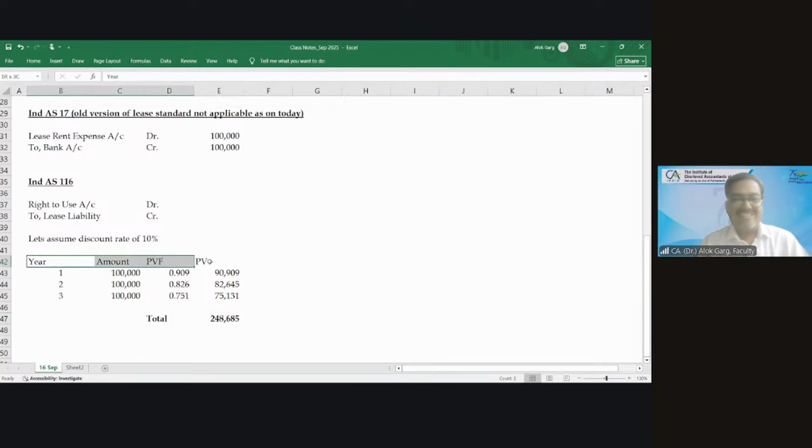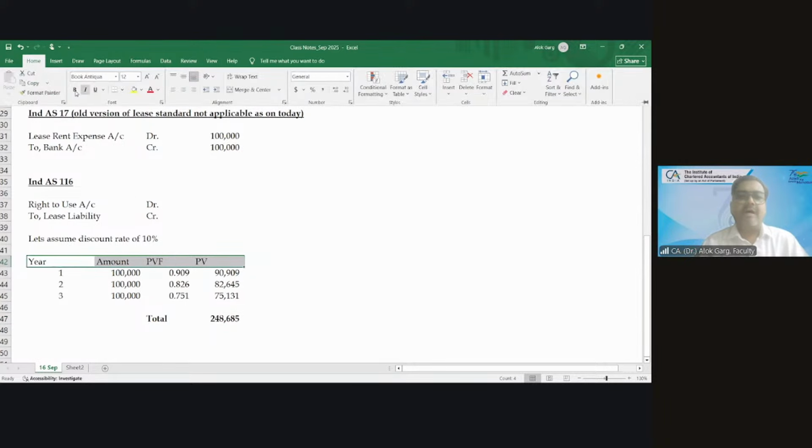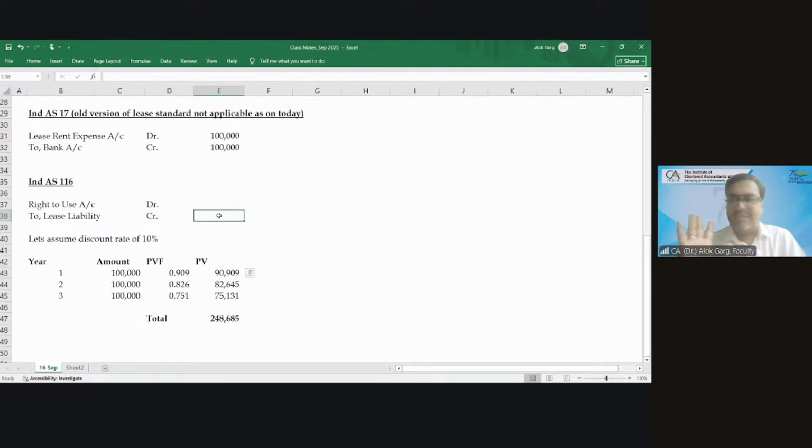Okay. So are you okay with this present value accounting? We have done present value accounting so many times, right? Right of use asset account debit to lease liability account. So the nomenclature is right of use asset. Let me write this as a right of use asset account debit to lease liability account.